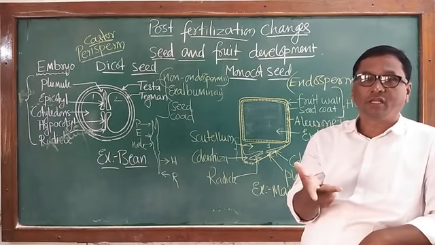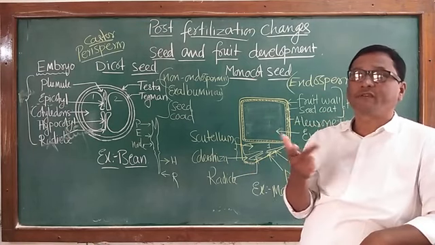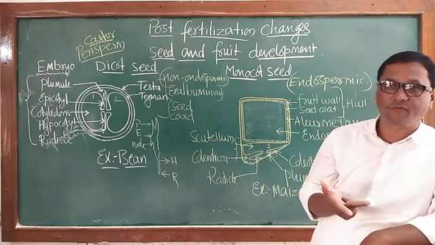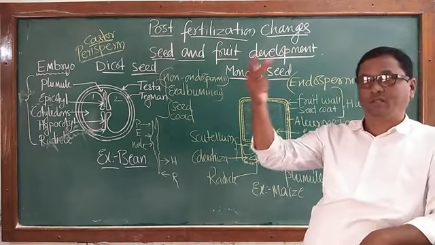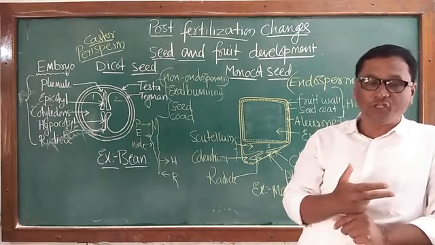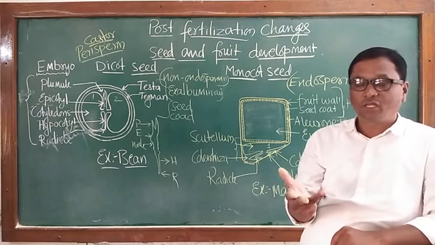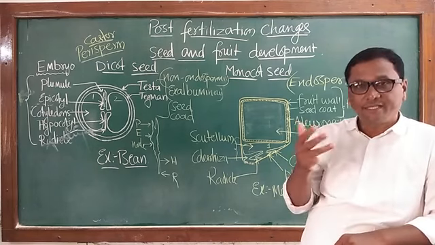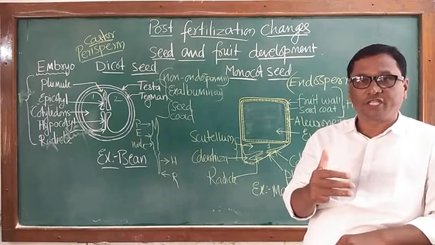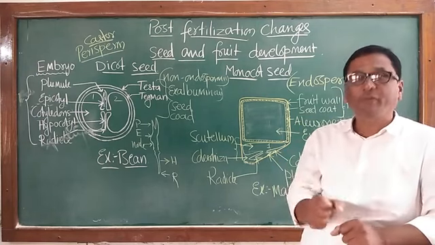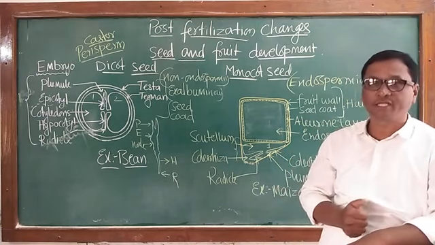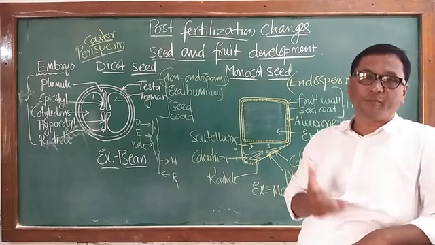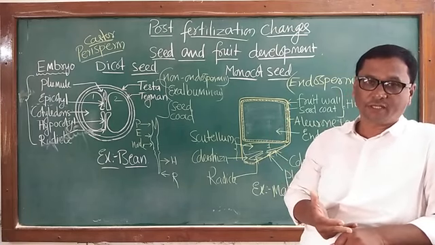Thirdly, the seeds are the most efficient propagules for the production of new plants. Fourth, the seeds can skip the unfavorable conditions. They can remain dormant during the unfavorable conditions and thus protect the embryo.